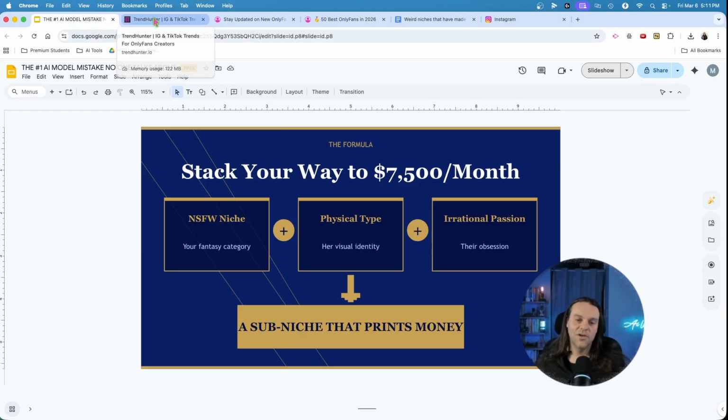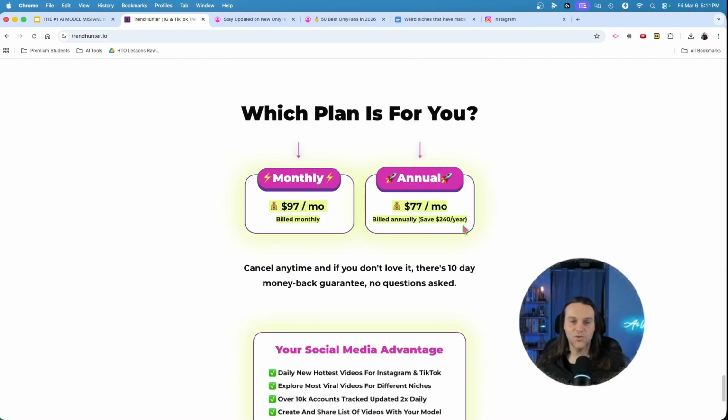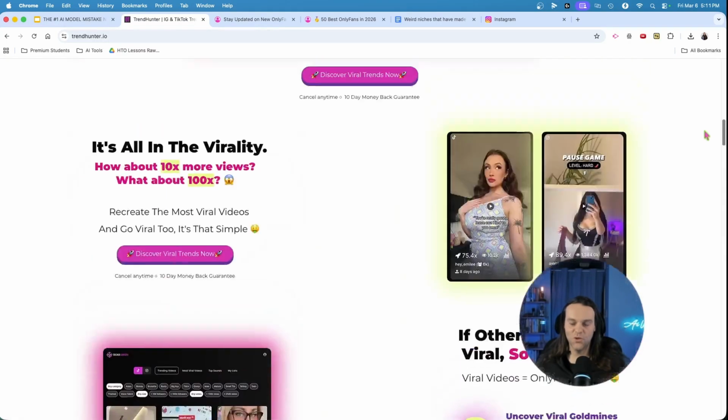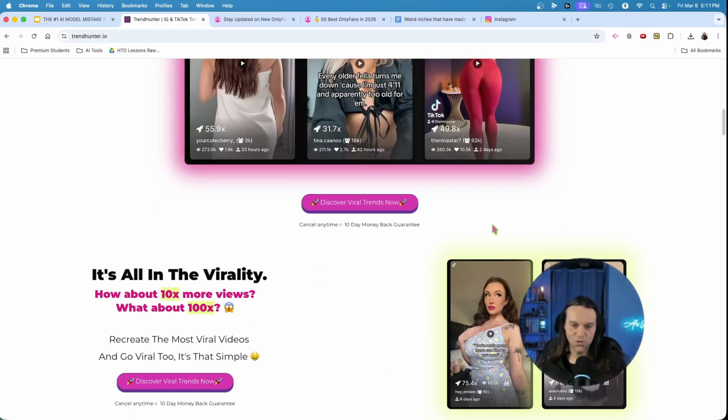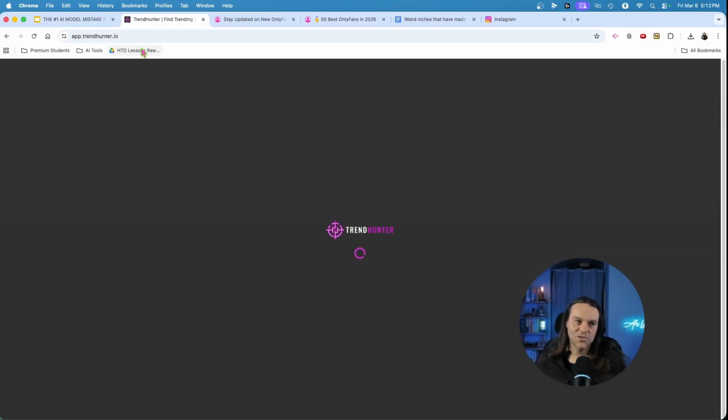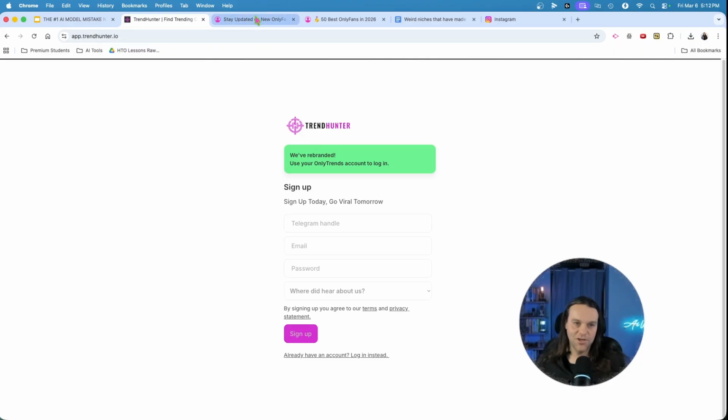Okay, so I don't know if you guys remember this. If you've been in the game as long as I have, this came out a couple years ago. I wish this was still around, Trend Hunter, because you could use Trend Hunter and find specific trends and videos and stuff. But it seems like this tool doesn't work. When you click here, it goes to some other thing like only trends, and it doesn't work anymore, right? So this one, no bueno whatsoever anymore. Okay, so yeah, it goes here, doesn't work.